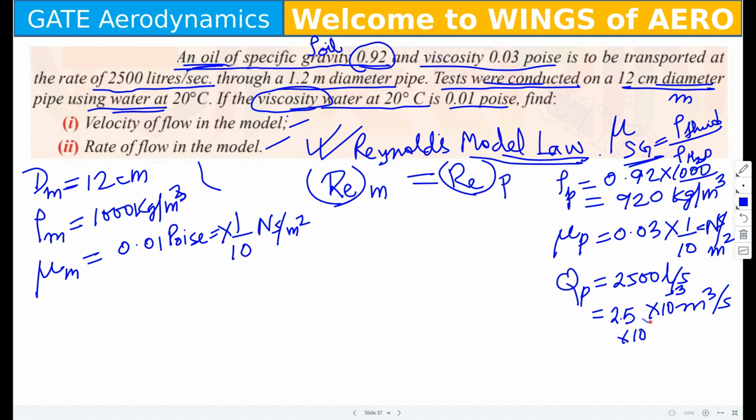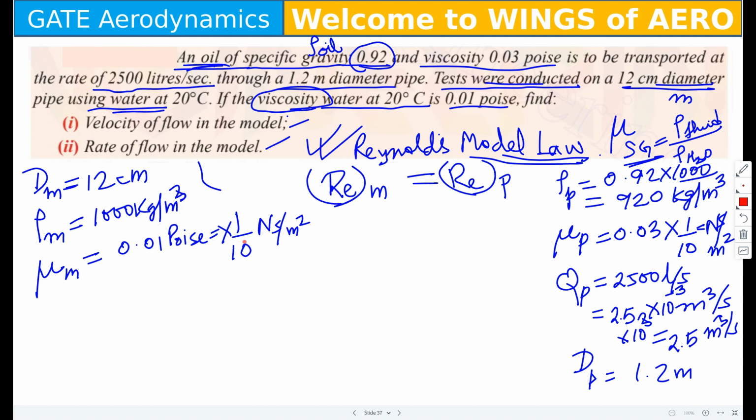So can I write 2500 as 2.5 into 10 power 3 into 10 power minus 3? That means 2.5 meter cube per second. Can I write in this way? Yes, ma'am. Is it right? All right. Now this is the given data we have sorted out. One more thing they have given, the diameter of the prototype is 1.2 meter. So these are the given data we have sorted.